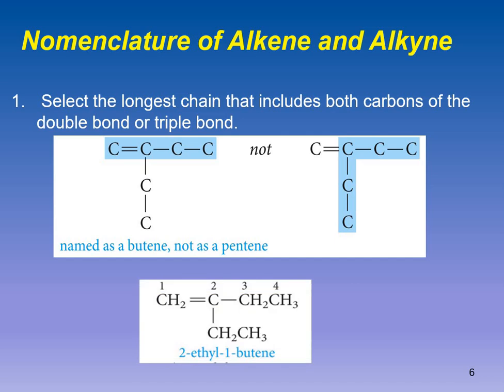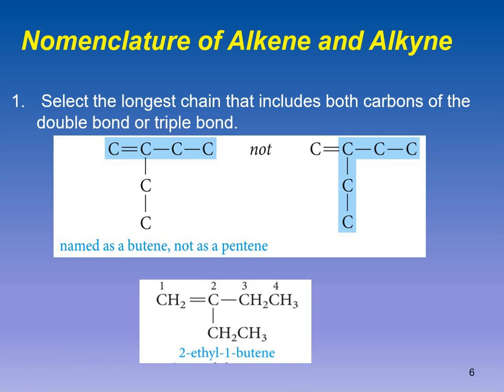Then you can see the other structure as well. In this structure, you can see the shorter chain has a double bond and is holding only 4 carbons. Instead of that, if we start counting carbon atoms from this side, it will have 1, 2, 3, 4 and 5 carbon atoms, but it is not holding a double bond, so we are not going to choose it. We have chosen this chain which has a double bond in it, and this side alkyl group will act as a substituent. It will not be included in the longest continuous chain.